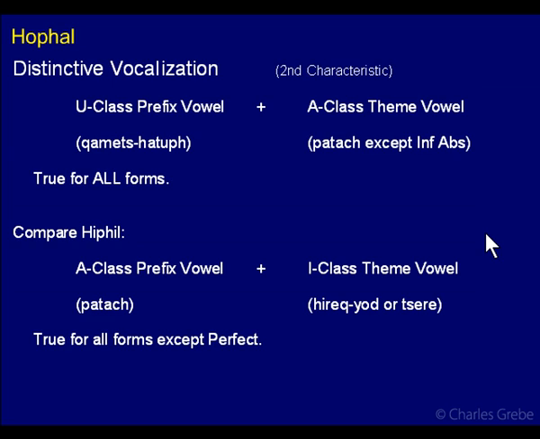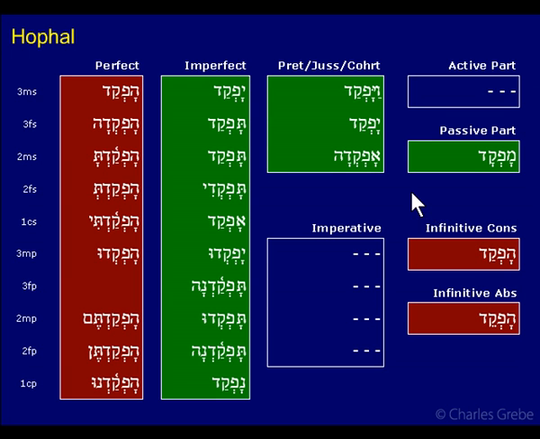What was I going to say next? Okay, now this is a little bit different. What we have here in the Hiphil, we had a division down here, right? I said all these forms, we have, for the Hiphil, this is now, we had the patach as the prefix vowel. Remember? We had an A class prefix vowel, and then we had either hiriq yud or tsere, an I class theme vowel.